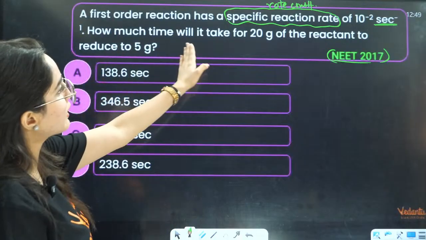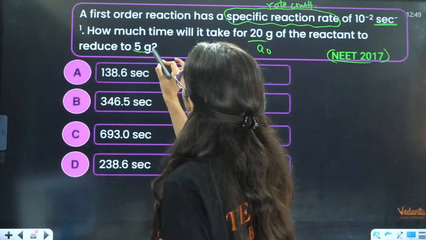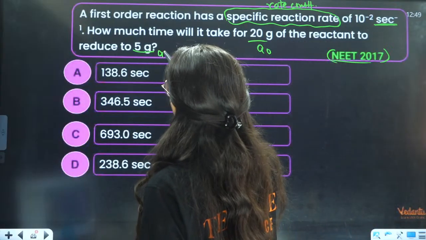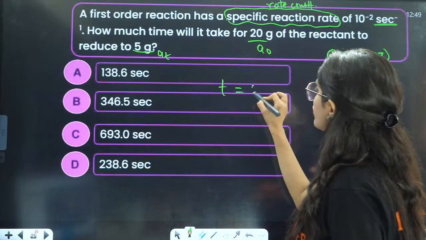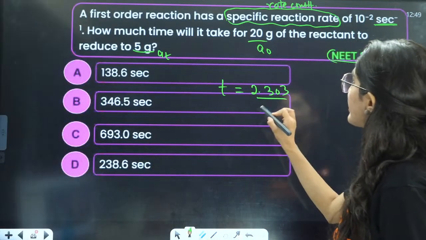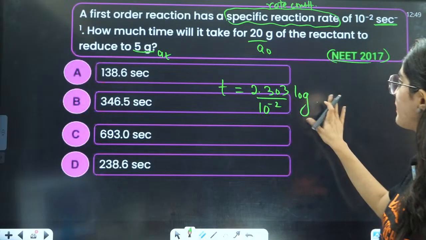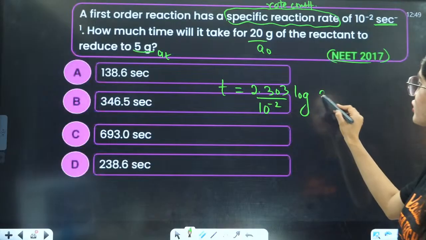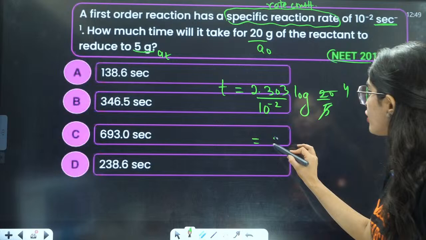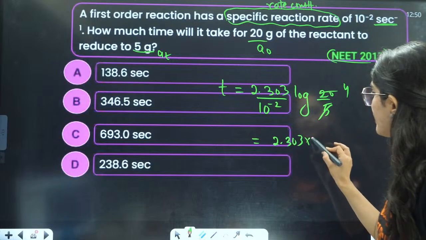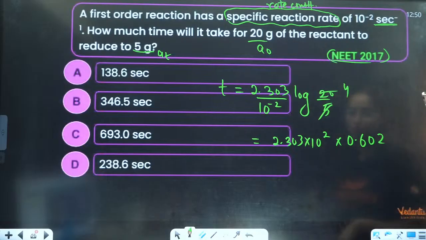How much time does it take for 20 gram, that is your A0, to reduce to 5 gram, that is A? Again they are asking for time, 2.303 divided by K. What is K? 10 raised to power minus 2, log base 10 of 20 over 5, which is 4. Again it will be 2.303 into 10 raised to power 2 into 0.602.